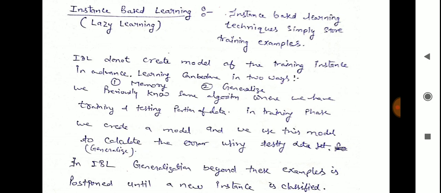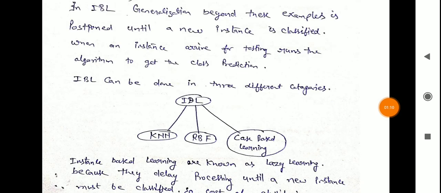We previously know some algorithms. When we have training and testing portions of data, in the training phase we create a model and use this model to calculate the error using the testing set of data. That is known as the generalization part. In instance-based learning, generalization beyond the examples is postponed until a new instance is classified. When an instance arrives for testing, the algorithm runs to get the class prediction. Whenever our algorithm gets new data, it runs to predict the class.